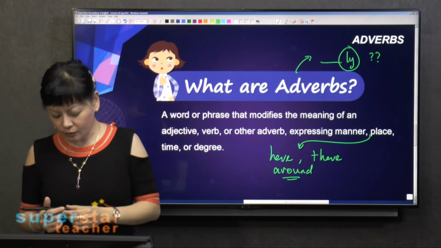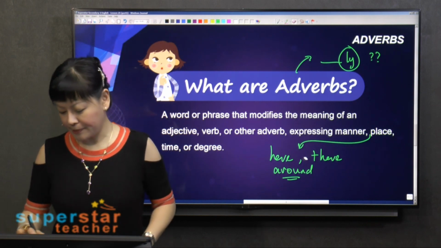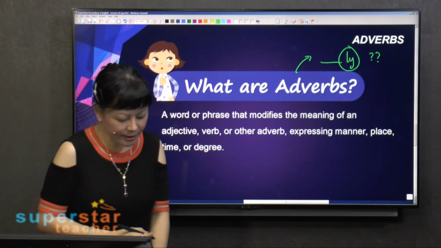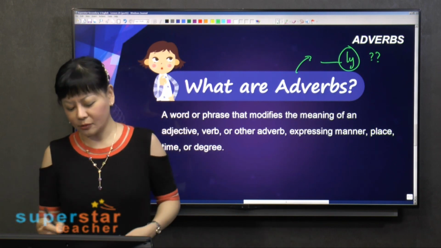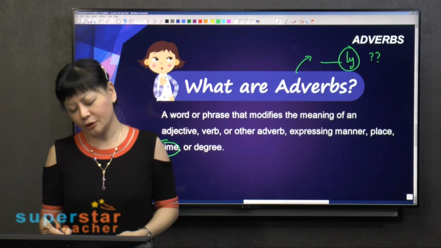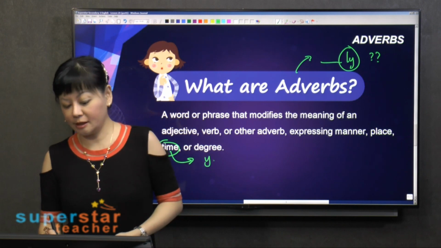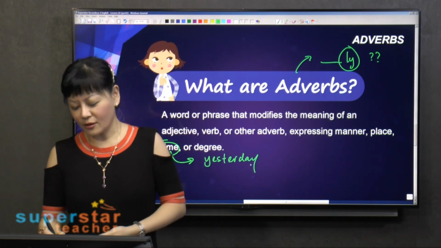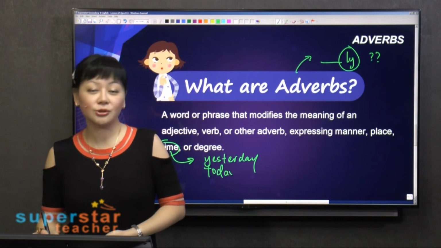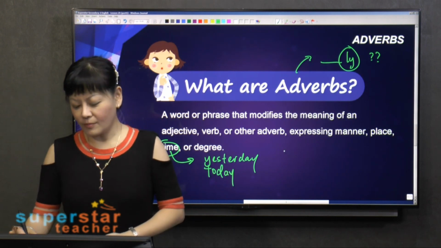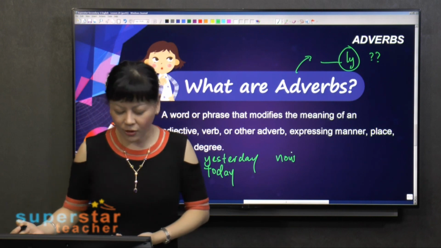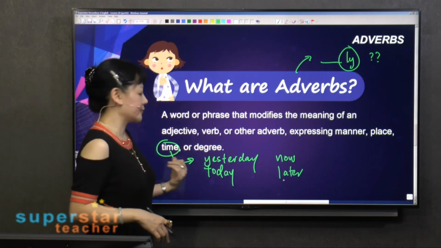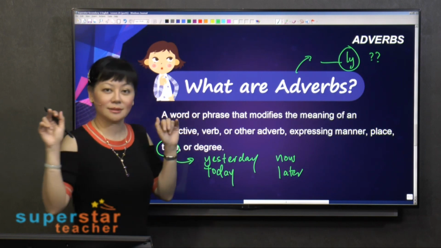Now of course we have adverbs of time as well. What are adverbs of time? As the word indicates, time. So, for example, I went to the library yesterday. Or I'm going there today. Or now. Or later. These are all adverbs of time because they indicate timing.